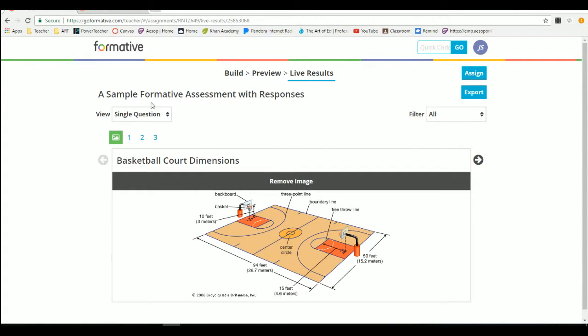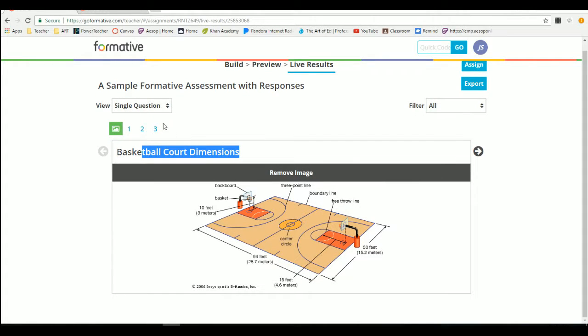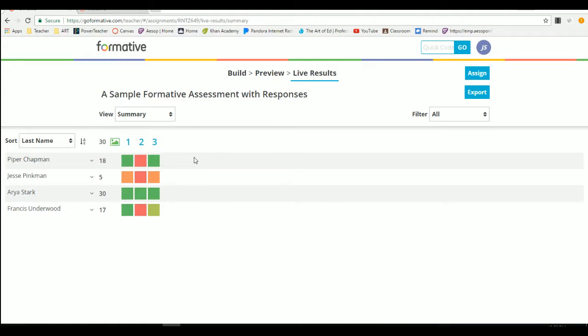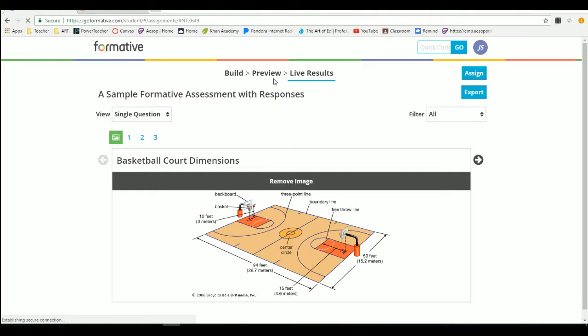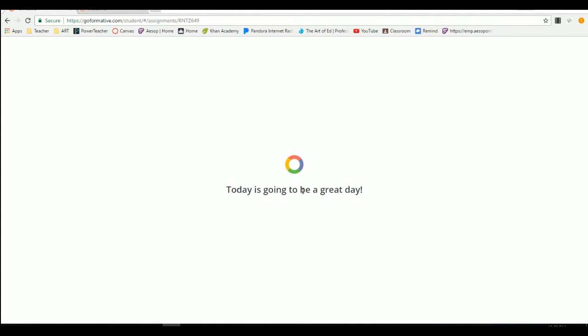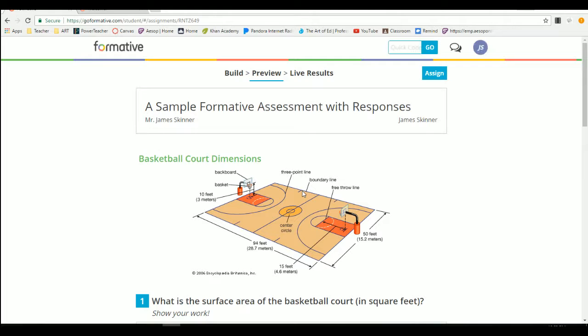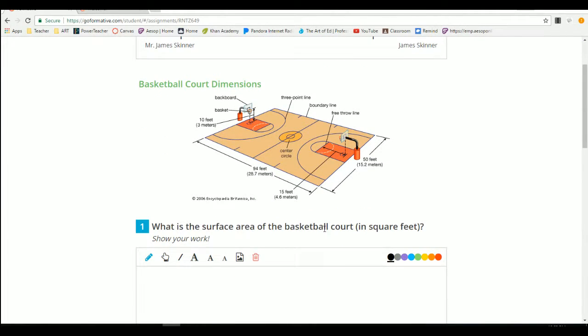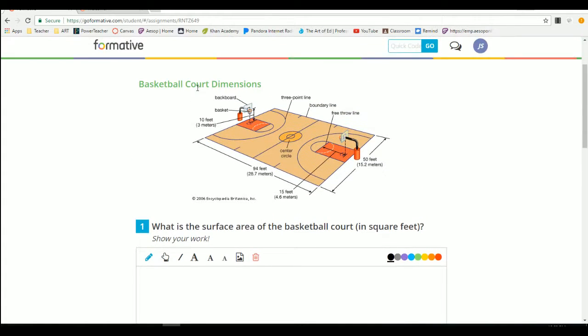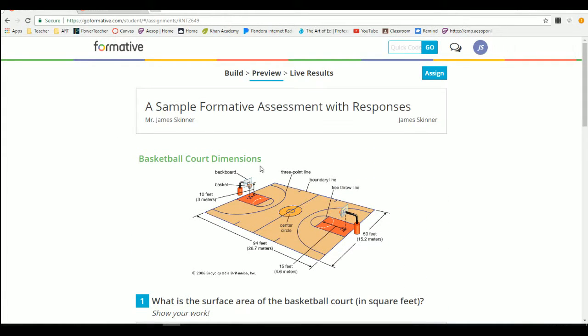So basically, you can ask questions. So, basketball court dimensions, blah blah blah, and then it lists all the things. You can look at it in multiple different ways. Since this is my view, if we click to preview here, the preview should show what the students would see. So, basketball court dimensions. What is the surface area of a basketball court in feet? This is the question that they would have, and this is where you can respond.